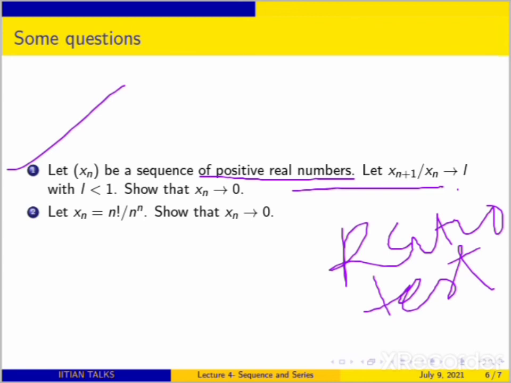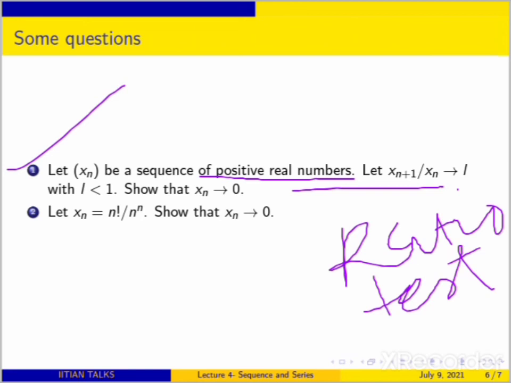Right, I would say you read this proof from the Bartle book. It is provided there in, I think, section 3.2. Although it's a very easy proof, right? Because you can use the property that mod xn plus 1 by xn minus L is less than epsilon. And you can write xn plus 1 is less than some c times xn. Then by induction, by an iterative process, you will see that xn goes to 0, right?